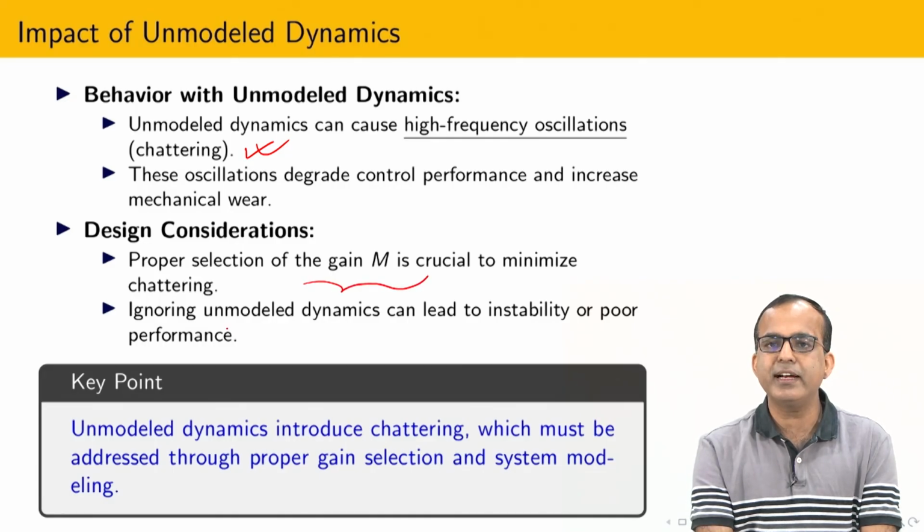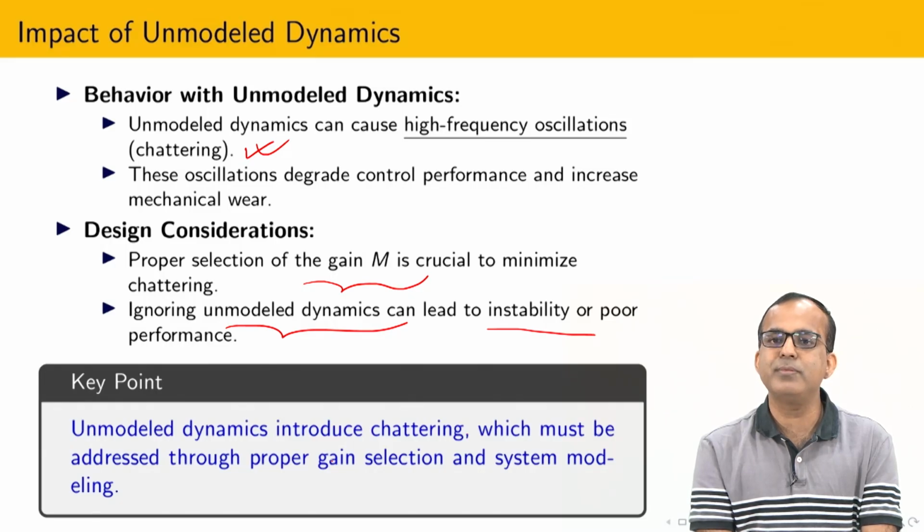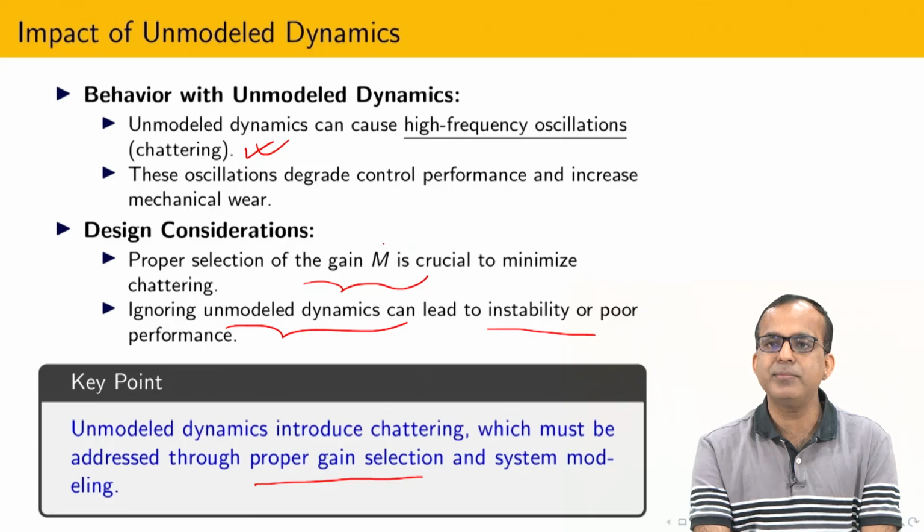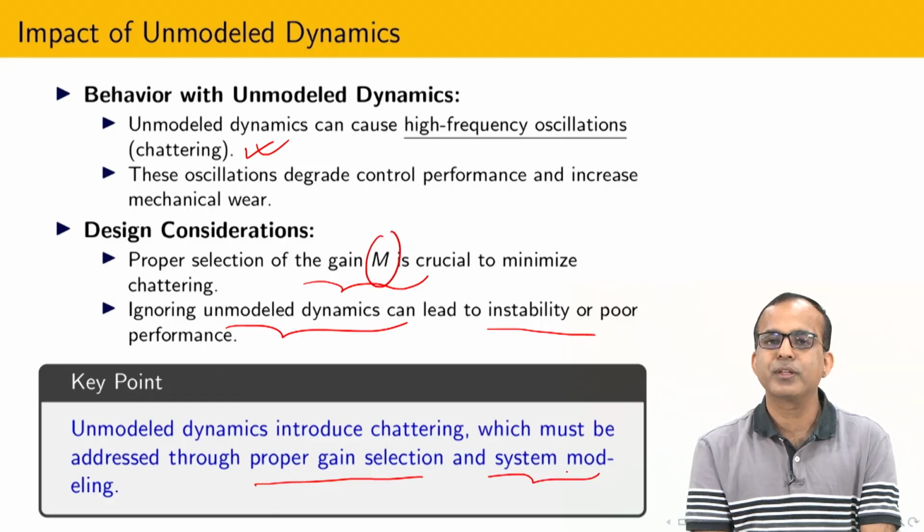And if you neglect unmodeled dynamics, sometimes you can also see instability. So this is the key point: unmodeled dynamics introduce chattering, which must be addressed through proper gain selection. It is possible to show that if you design M, the gain of the sliding mode controller, and also account for the unmodeled dynamics, you are able to reduce the chattering.